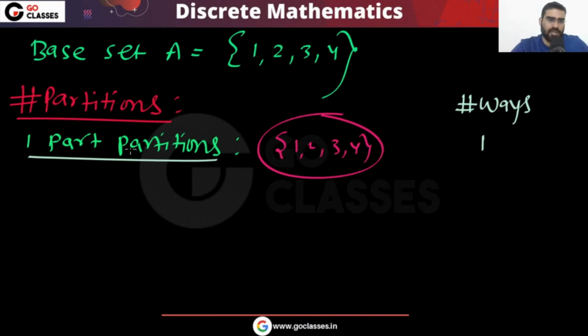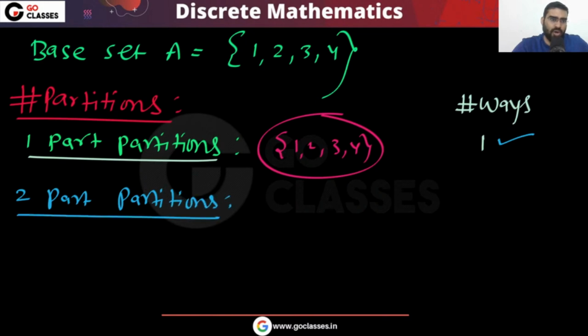All of them will be together. So only one way is there. Okay, let's calculate how many two-part partitions there are. What will be the number of two-part partitions? You want two-part partitions, which means there will be two categories.